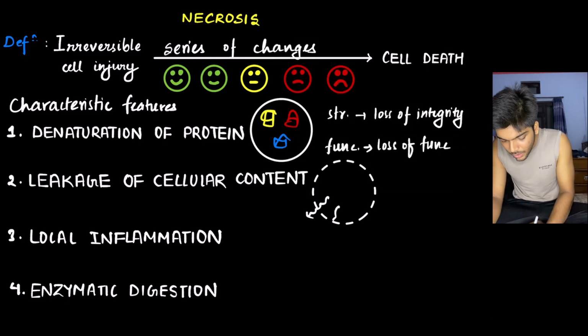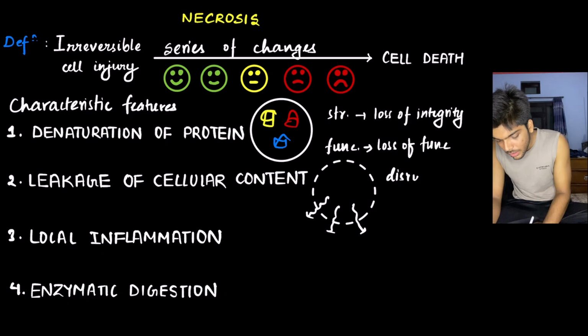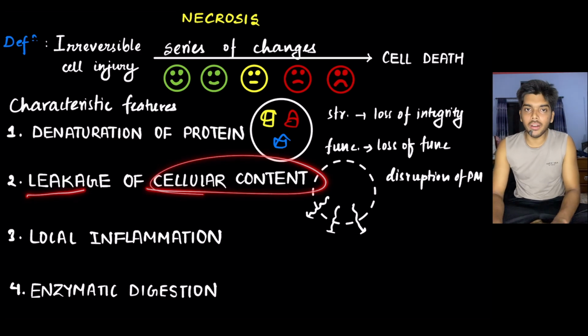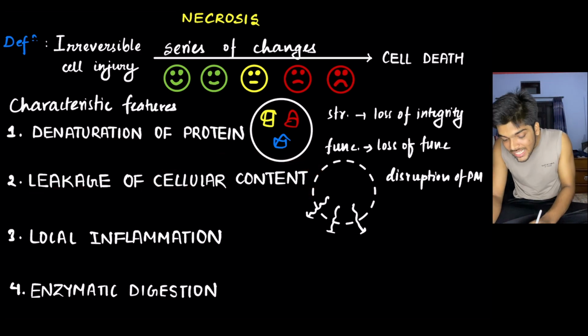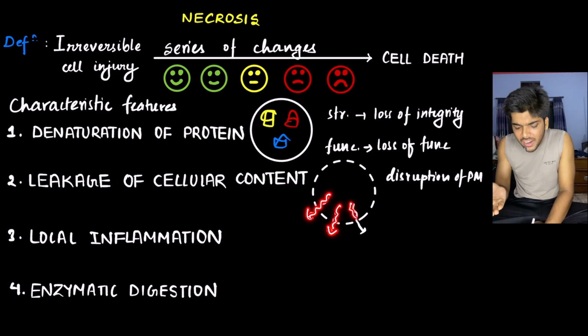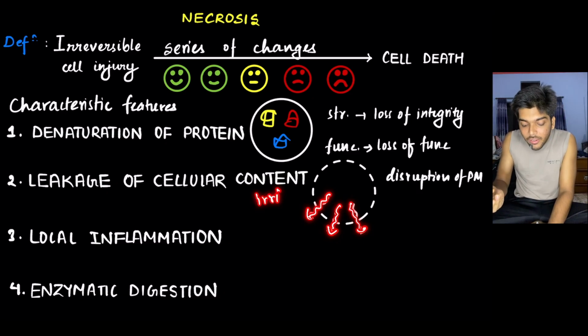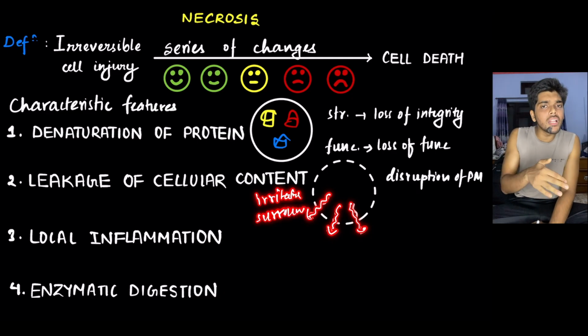Leakage of intracellular content. There is disruption of the plasma membrane that leads to leakage of intracellular content. When this intracellular content from inside the cell leaks outside, it contains what? It contains enzymes and cellular components that irritate the surrounding. And the surrounding contains blood vessels. When a blood vessel gets irritated or injured, it shows a vascular response.